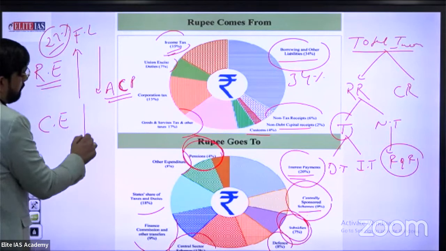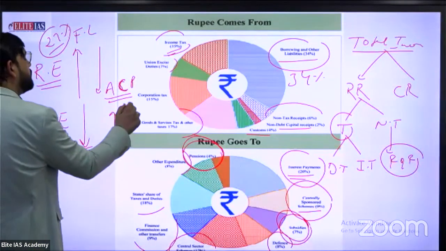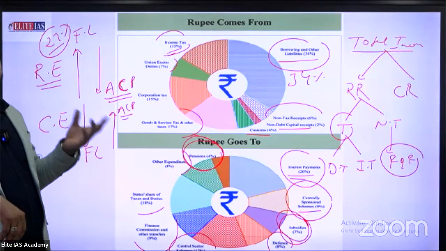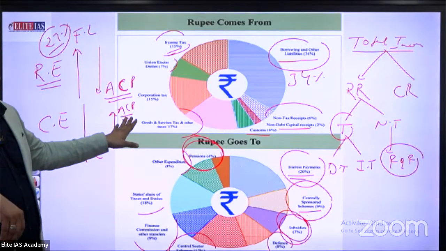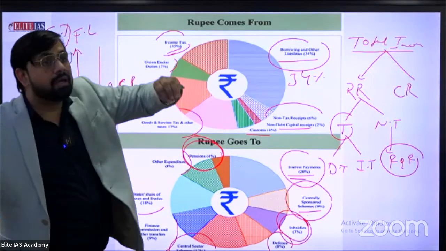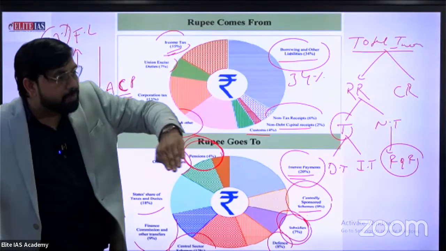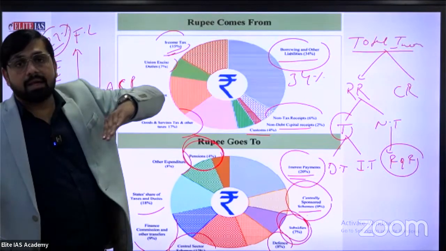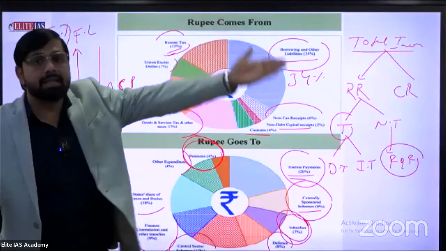Second thing, what is the meaning of capital expenditure? Where financial liability decreases and asset creation possibility increases, like when the government makes a new dam. A dam is a perfect example of asset creation possibility. Government returns a principal amount. For example, if government returns the principal amount of 100 rupees to the IMF,